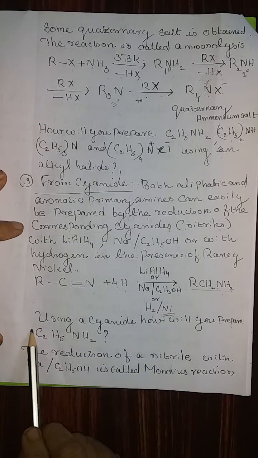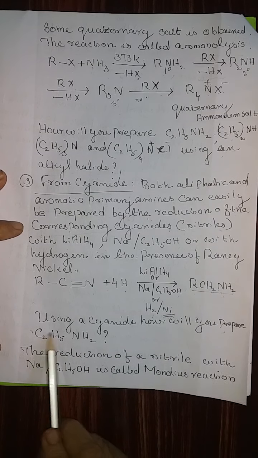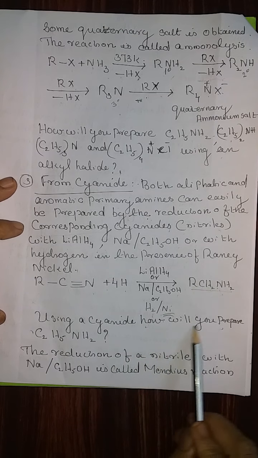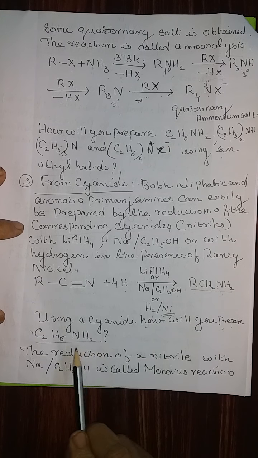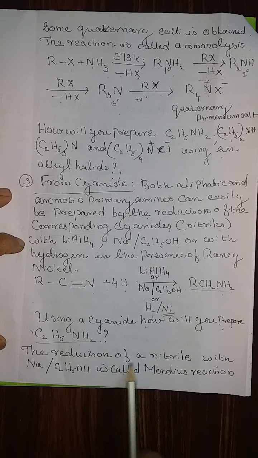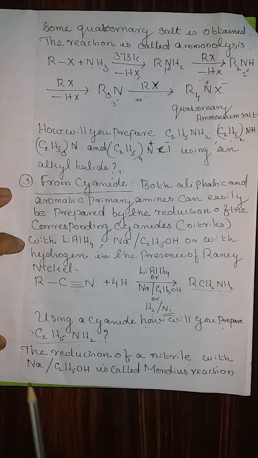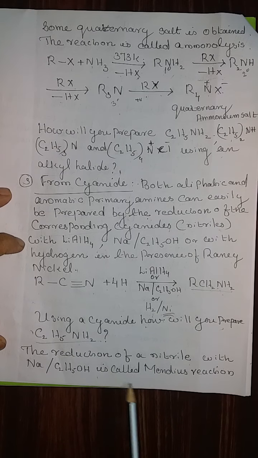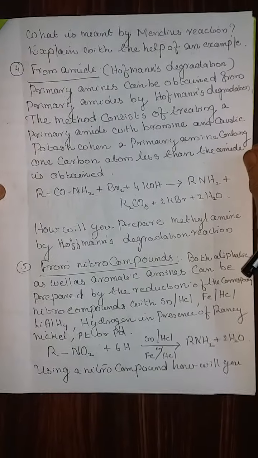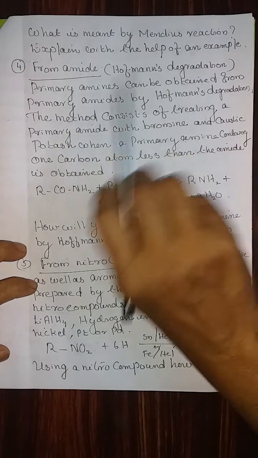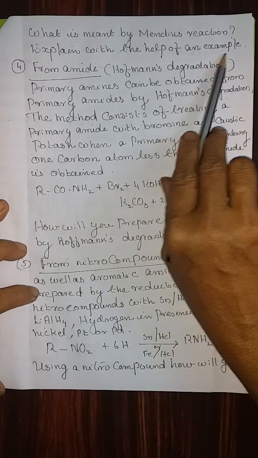Therefore, based on that, the question is, using a cyanide, how will you prepare ethyl amine? Try to write this answer. The reduction of a nitrile with sodium and ethyl alcohol is called Mendius reaction. What is meant by Mendius reaction? Explain with the help of an example.